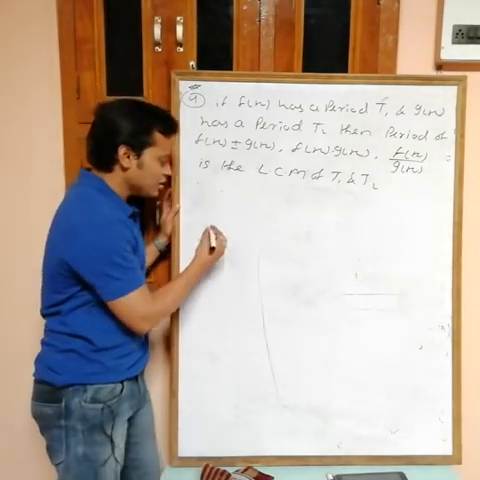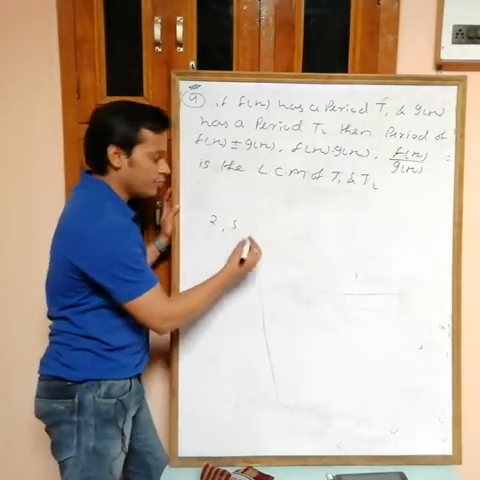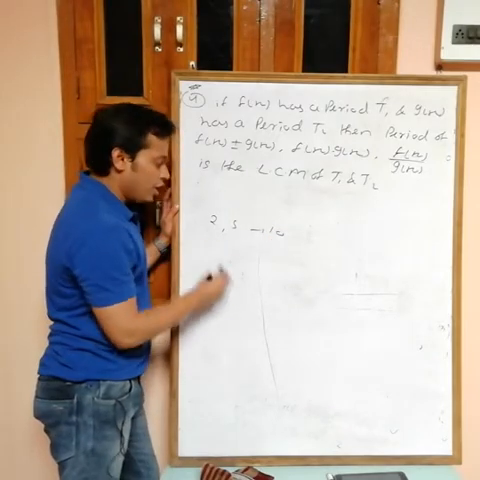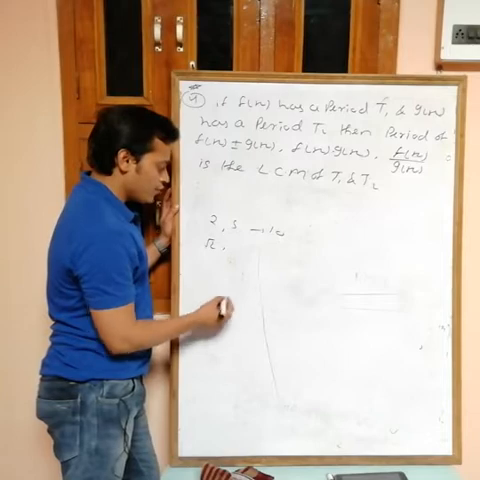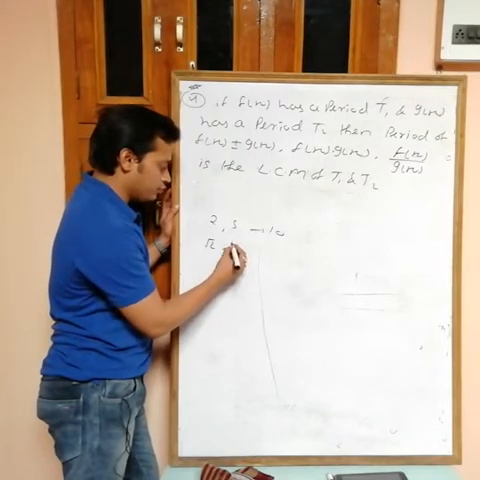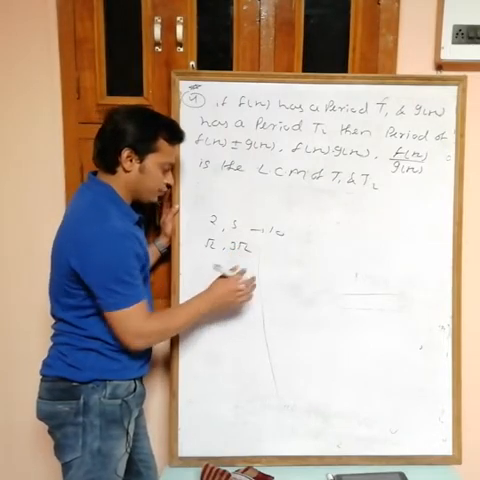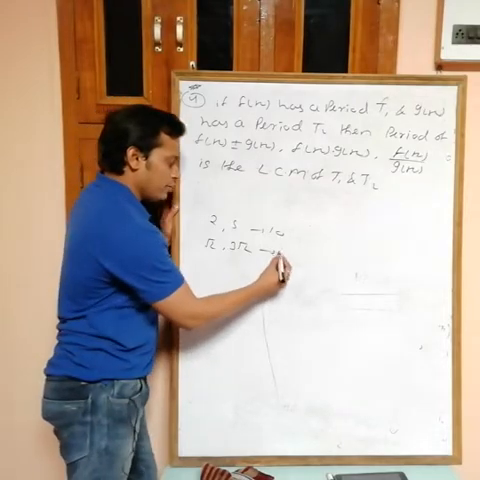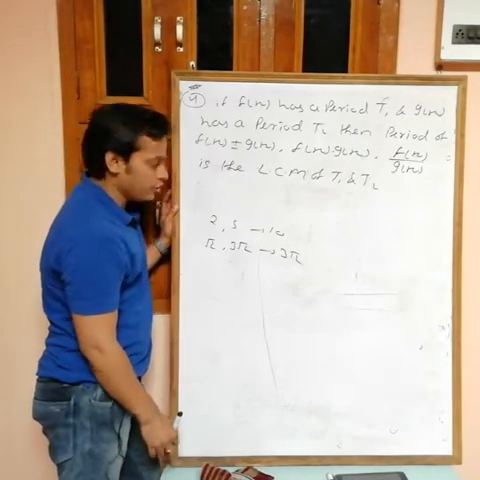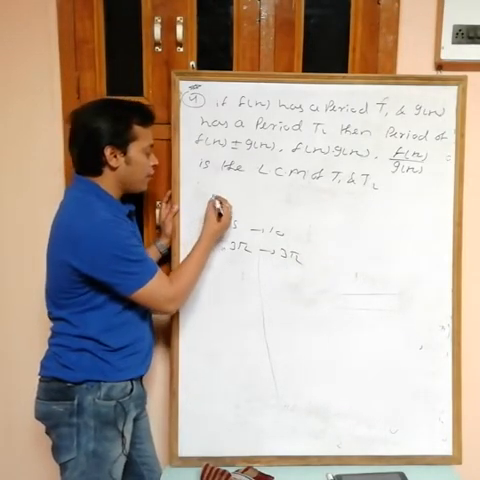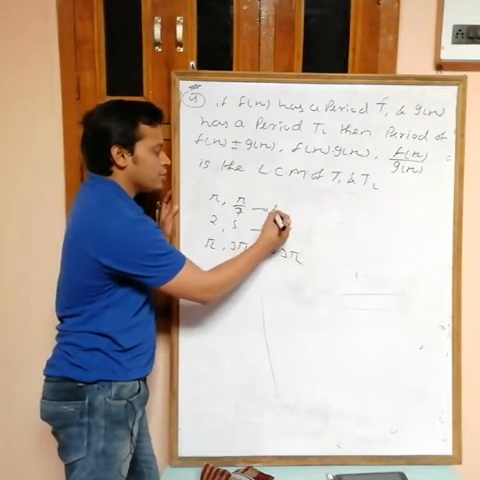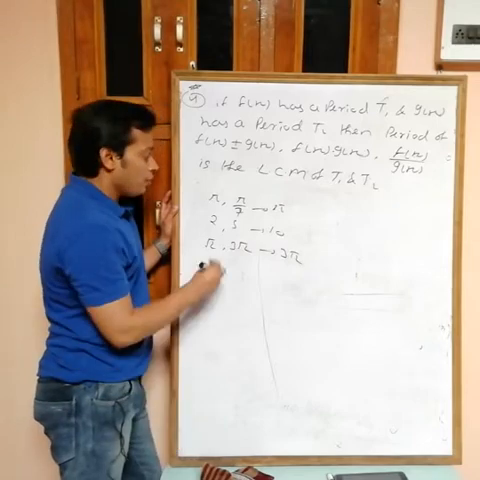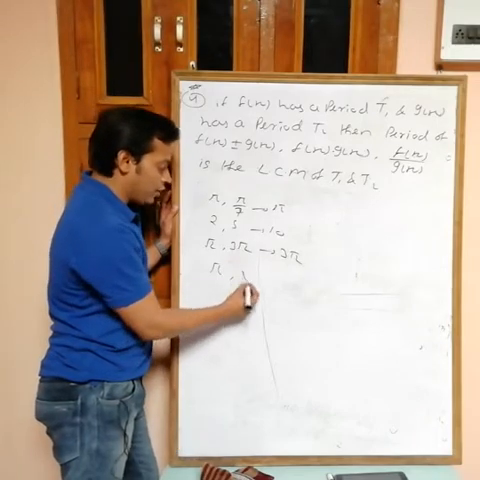See, suppose 2 and 5. If you want the LCM of this one, it is 10. If you want the LCM of root 2 and 3 root 2, then the LCM is 3 root 2. If you want the LCM of pi and pi by 7, then the LCM is equal to pi. But you can't find the LCM of pi and 2.